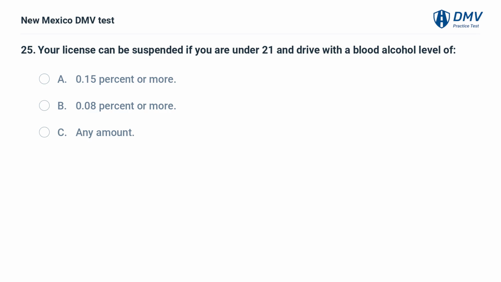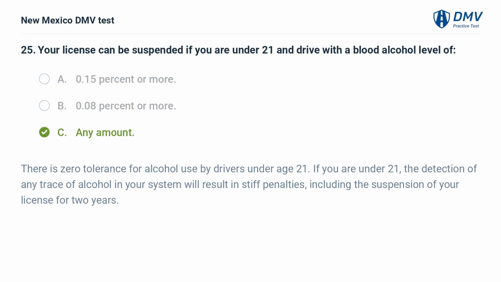Your license can be suspended if you are under 21 and drive with a blood alcohol level of A. 0.15% or more. B. 0.08% or more. C. Any amount. The answer is C. Any amount. There is zero tolerance for alcohol use by drivers under age 21. If you are under 21, the detection of any trace of alcohol in your system will result in stiff penalties, including the suspension of your license for 2 years.